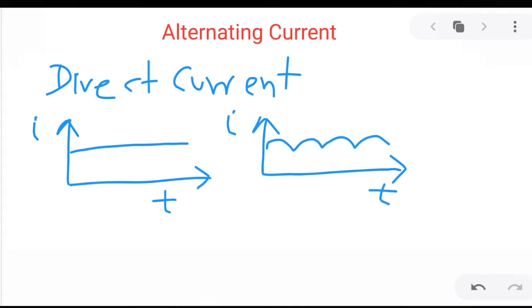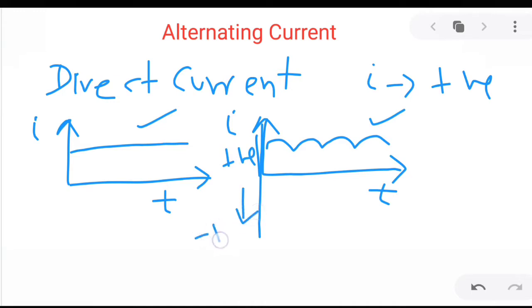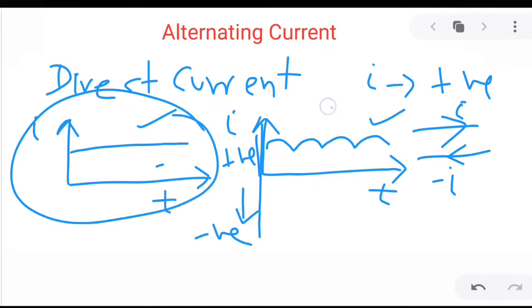But as you can see in both these graphs, the value of current is positive, because if you extend this graph, the upward direction is positive and the downward direction is taken as negative. What is the meaning of positive current and negative current? Conventionally, suppose current is flowing in this direction and we take it as positive current, that means the current flowing in the opposite direction will be taken as negative current, isn't it? So in both the graphs, the current is positive.